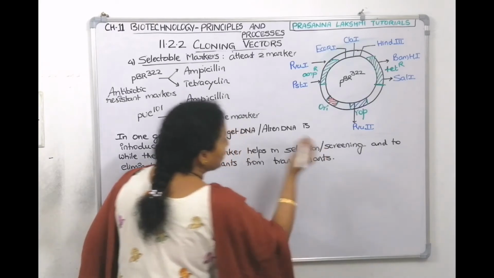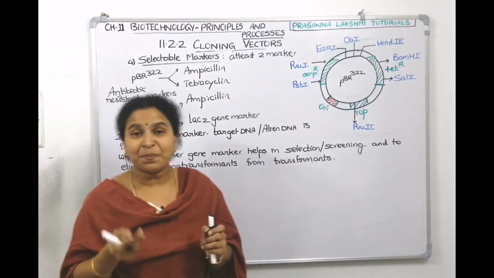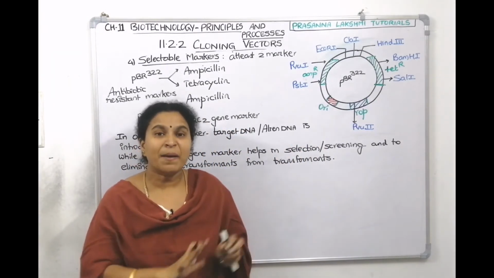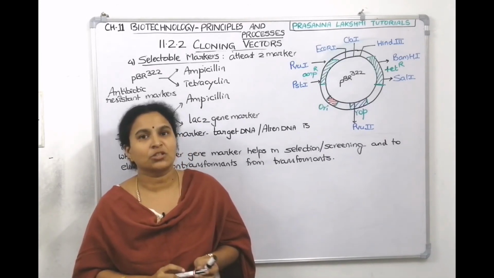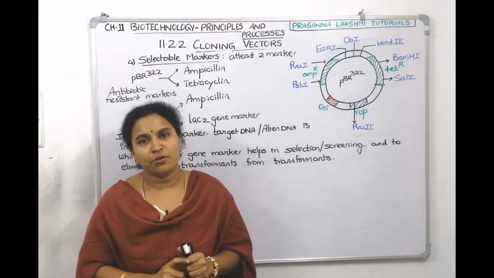It will help us to eliminate the bacteria which did not participate in transformation from the bacteria which participated in transformation. I'll show you those techniques now.